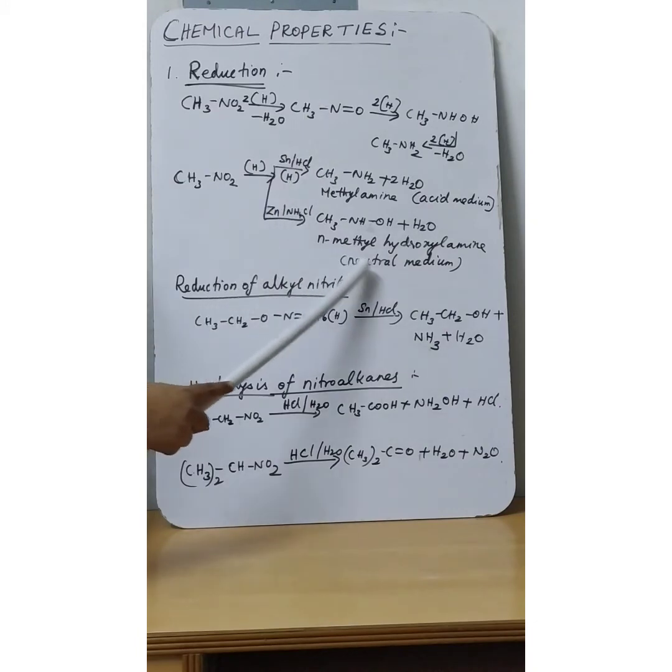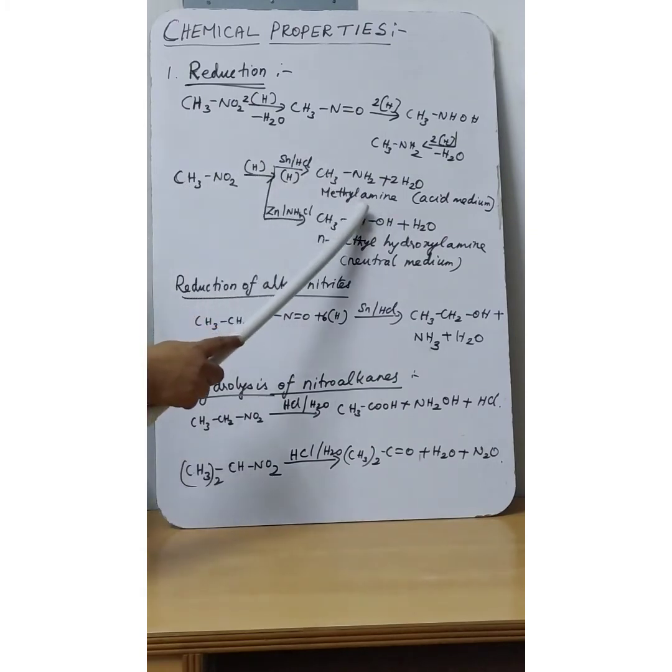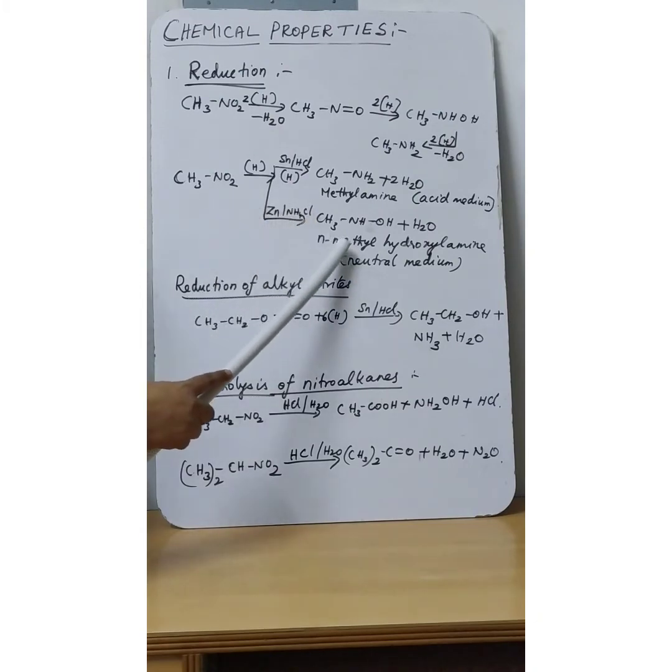So under neutral medium, that is zinc and NH4Cl, ammonium chloride, is nothing but neutral medium. Stannous chloride and hydrochloric acid is acid medium. Whatever it may be, nitromethane will undergo reduction in the presence of acid medium and be converted into amino compounds, nothing but primary amine. And it will undergo reduction in the presence of neutral medium and give methyl hydroxylamine as the product.